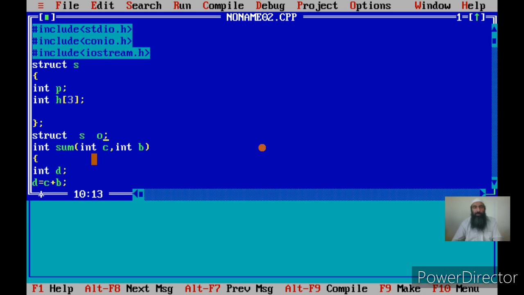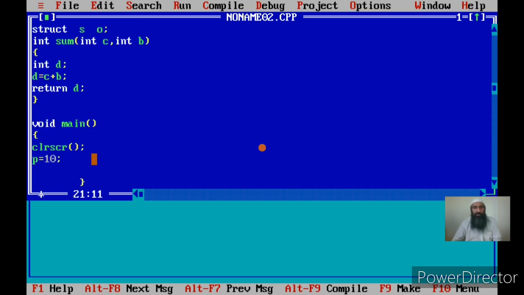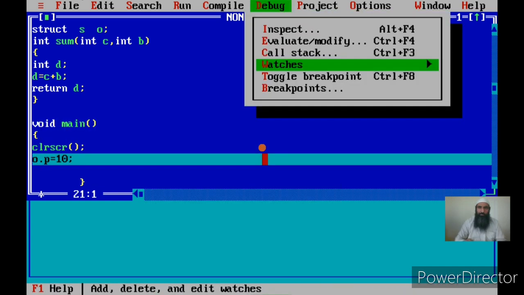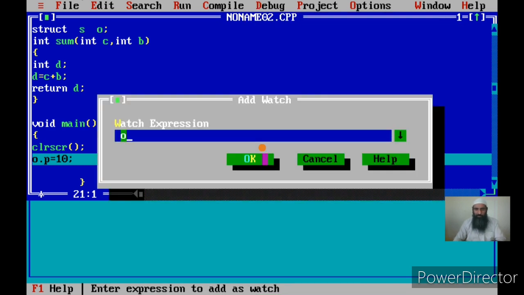What are the two accesses that we will be performing with this O? One is we can access the p and we can access the h. Now we tried to access the p without a structure variable and we saw that there was an error. Now let us access it with O.p equal to 10. Why is it an access? Because I told you once we use an assignment statement, whatever is on the left of the assignment statement, we are performing a write operation on that, and performing a write operation on memory is accessing a memory. Now see here it works. That means we can access the p. Let me add a watch also. Now my variable name is O.